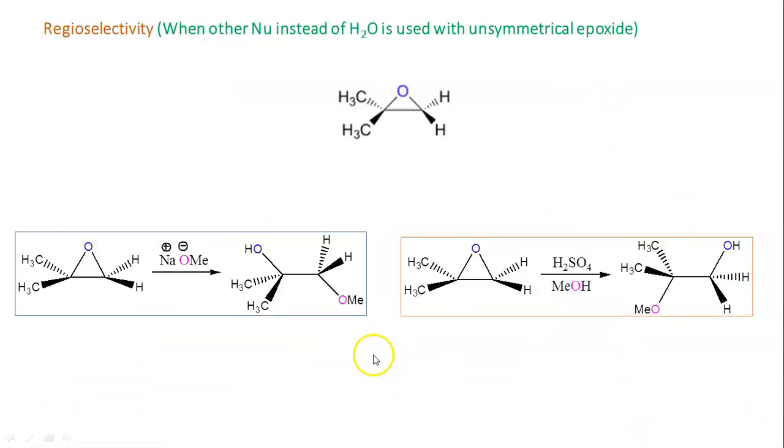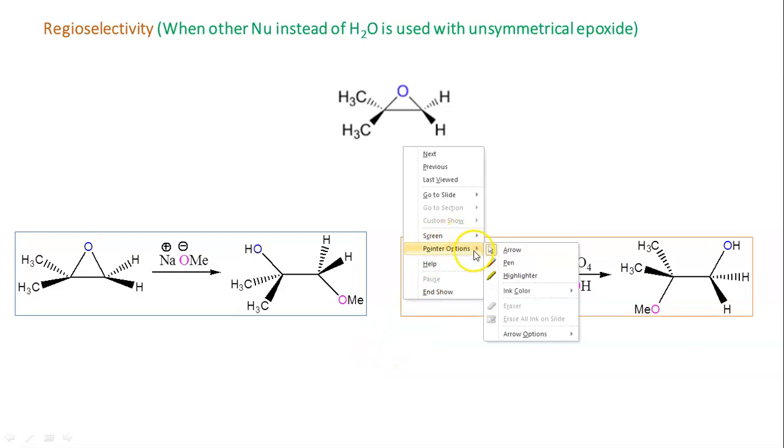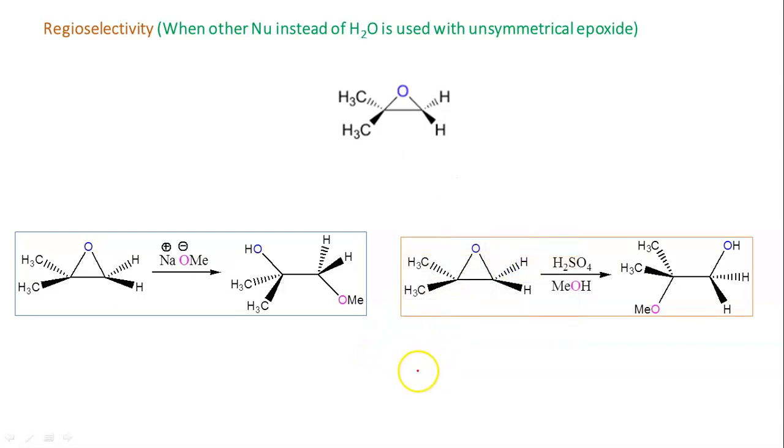Now the question of regioselectivity, when will it arise? The question of regioselectivity arises when we are using another nucleophile instead of H2O. In the previous case you have seen we are using H2O. But suppose you use RO- as nucleophile or ROH as nucleophile, where R is any alkyl group, then what will happen? And also the epoxide must be unsymmetrical. So you can take the example of this epoxide.